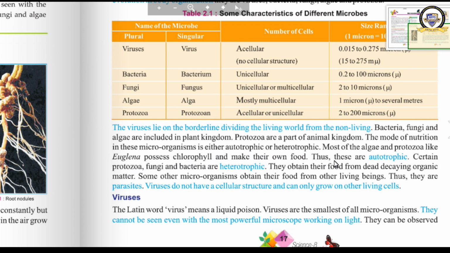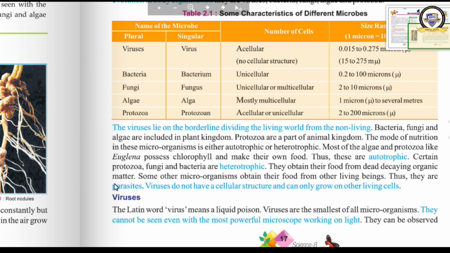Thus, these are autotrophic. Clear? Certain protozoa, fungi and bacteria are heterotrophic. They obtain their food from dead decaying organic matter. Some other microorganisms obtain their food from other living beings.